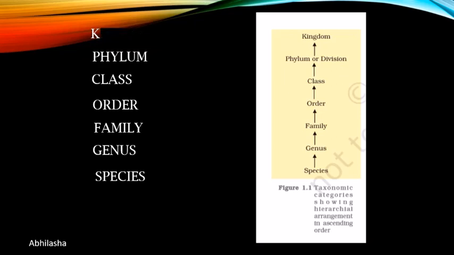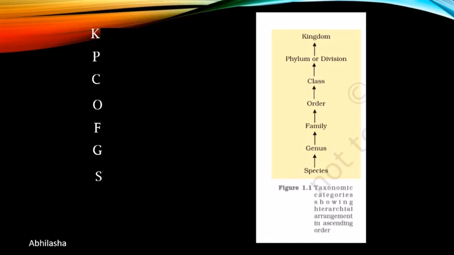Now let's just take the first letter of each of these taxon. You have KPCOFGS. Now how will we try to remember all these in correct sequence? So you know the first letter on the basis of this sentence, and then you can recall the correct sequence.